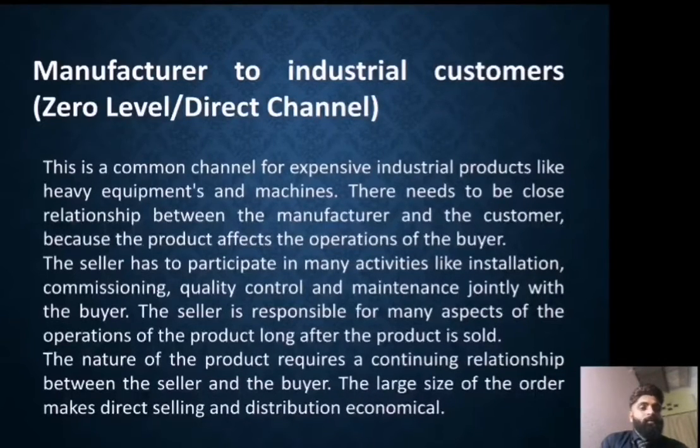The seller is responsible for many aspects of the operation of the product long after the product is sold. The nature of the product requires a continuing relationship between the seller and the buyer. The large size of the order makes direct selling and distribution economical.